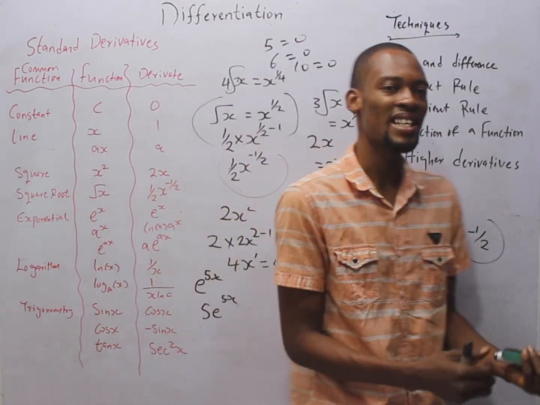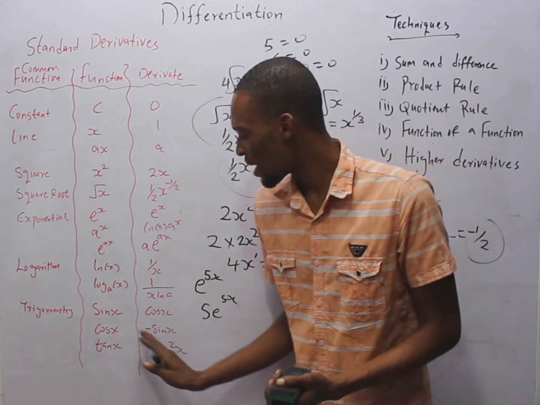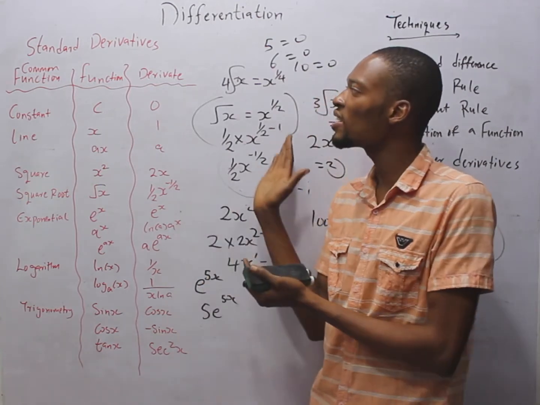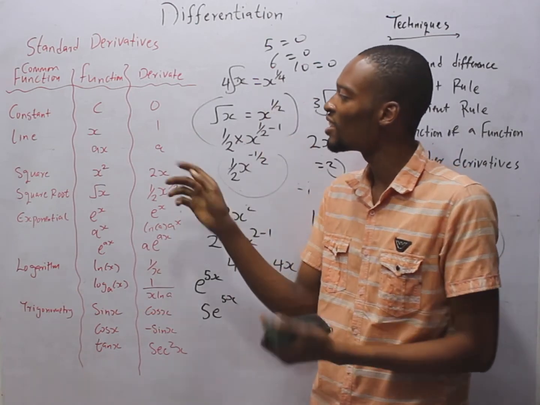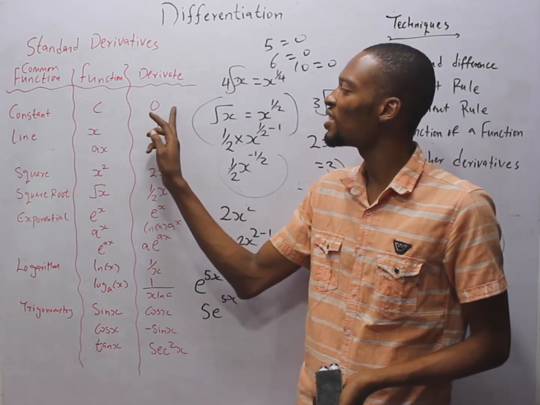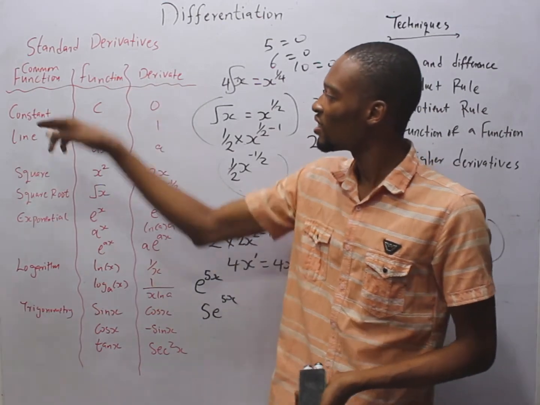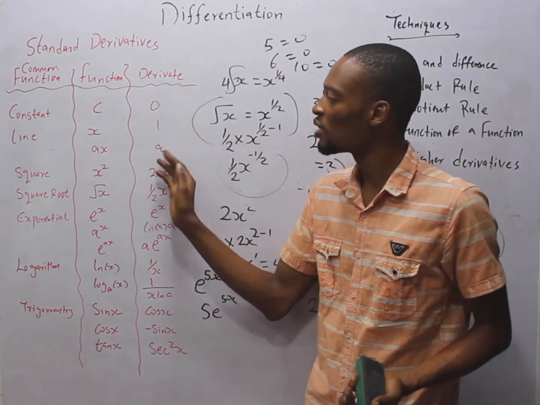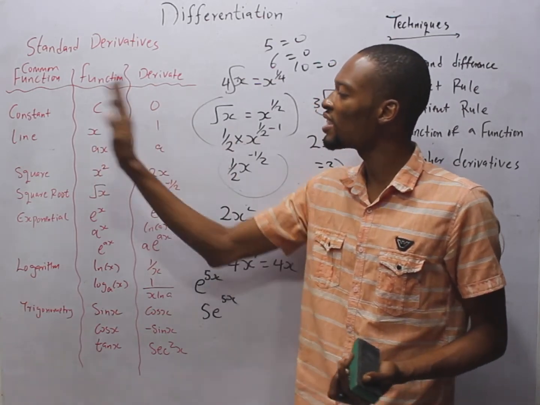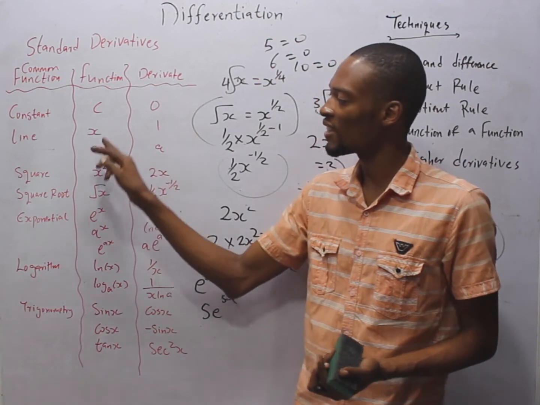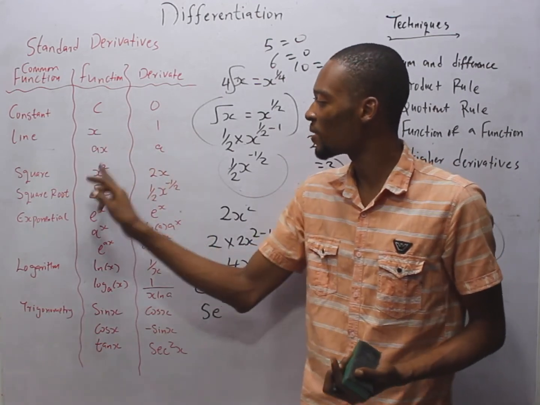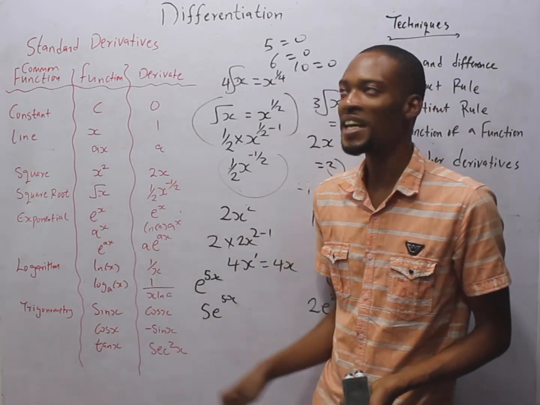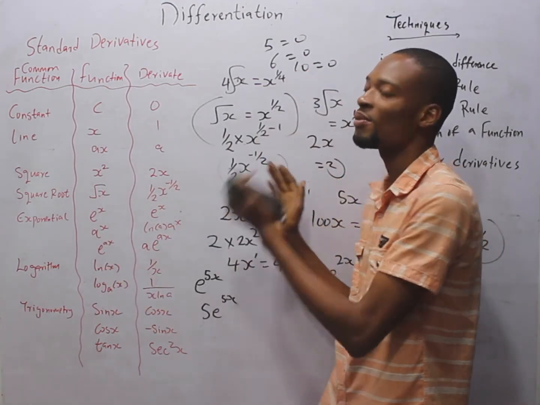If I say differentiate cos s, you tell me that the answer is minus sin s. Remember, I told you earlier that integration is the opposite of differentiation. This means when you integrate a constant, you get s. If I give you 1 and you integrate, you get s. If you integrate 2s, you get s squared. So to get what you differentiated back, you integrate.